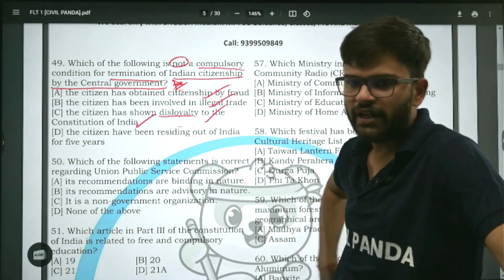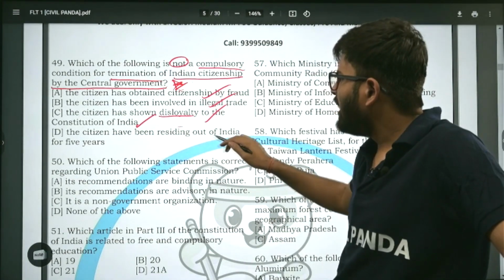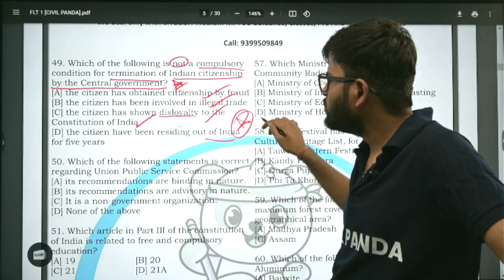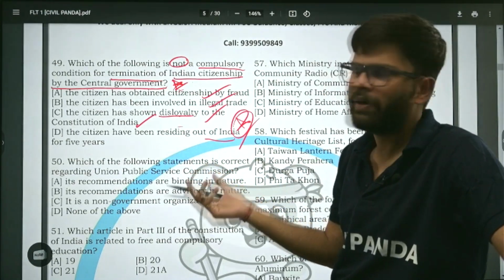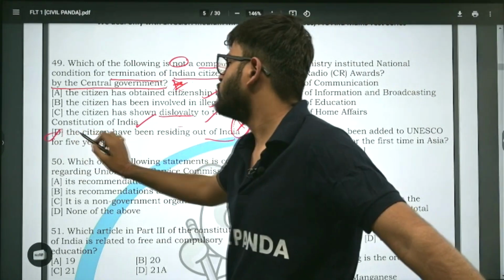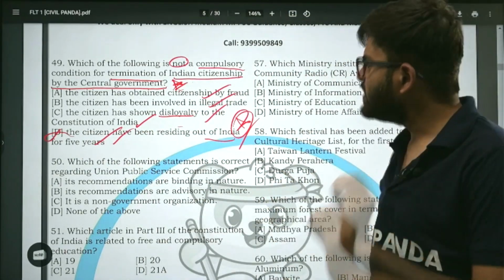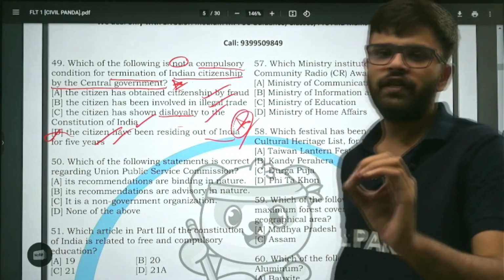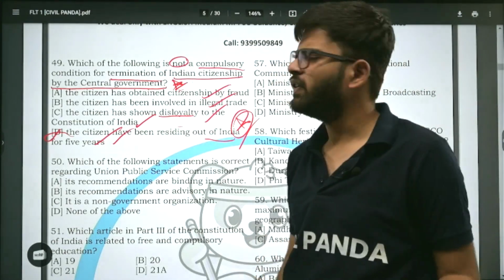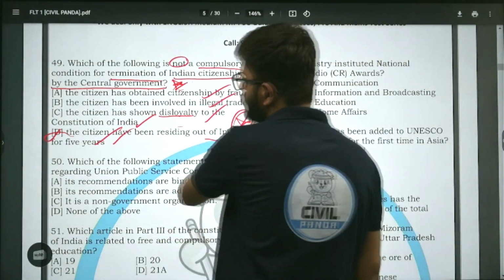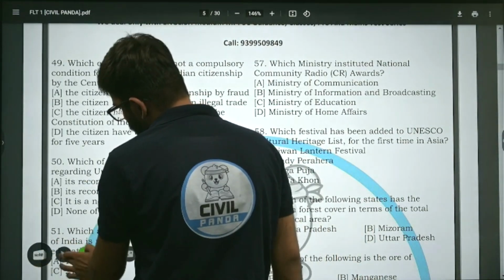Now, let me tell you, if someone has acquired citizenship by fraud, yes, he is liable to have the citizenship terminated. A citizen who is involved in illegal trade is also liable for termination of citizenship. Disloyalty to the Constitution of India, उससे बड़ा तो कुछ है ही नहीं, so yes, terminate. But D, अगर कोई बाहर रह रहा है, resident is out of India, तो हो सकता है बिजनेस काम से रह रहा हो, सिटीजनशिप उसके इंडिया के पास है. It is not a basis. So option D is the answer. Not compulsory. If a citizen of India has been residing out of India for 5 years, there's no such provision for it. All right. Moving to the next question, number 50.